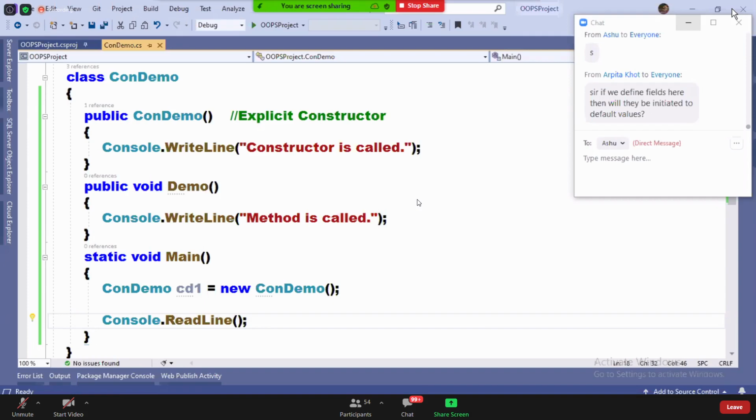Methods here will be initiated to default values. What default value will a method have? Method won't have any default value.